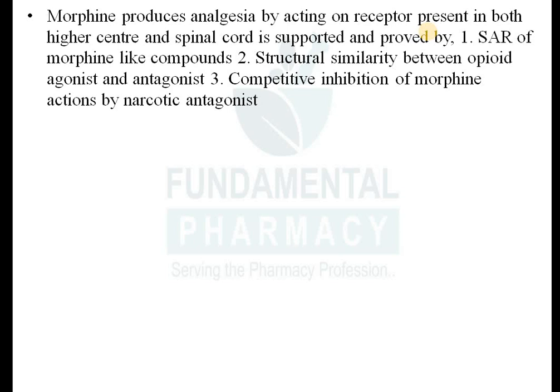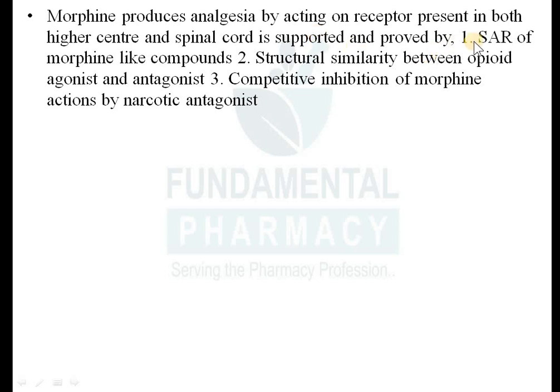Then morphine produces analgesia by acting on its receptors. Which are the receptors? These are nothing but the mu, kappa and delta. We have seen in the last lecture. Morphine produces analgesia in both central as well as peripheral areas. It will act on higher centers, like those present in the brain. So morphine will produce analgesia by acting on receptors present in both the higher center as well as the spinal cord.